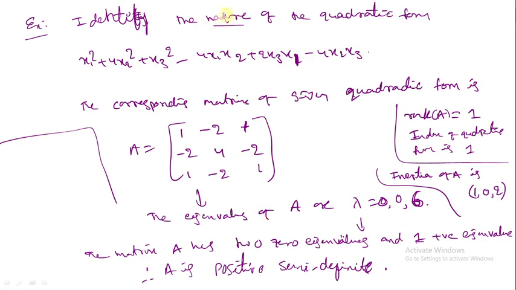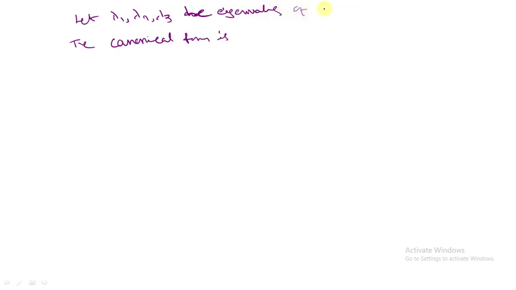The index also we can find generally from the quadratic form in the canonical form. Suppose lambda 1, lambda 2, lambda 3 are the eigenvalues of A, with quadratic form x transpose Ax.